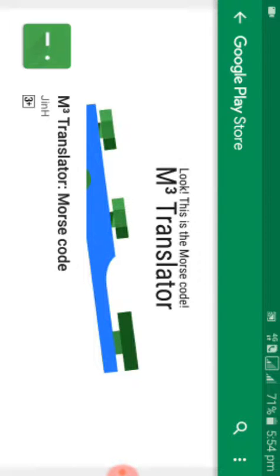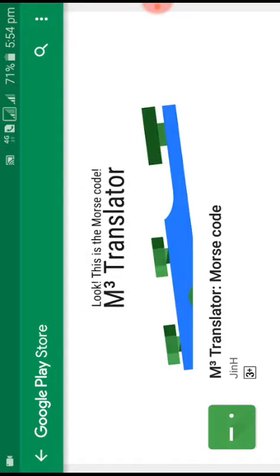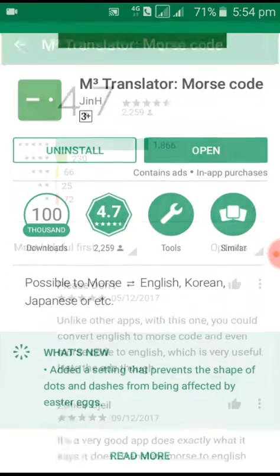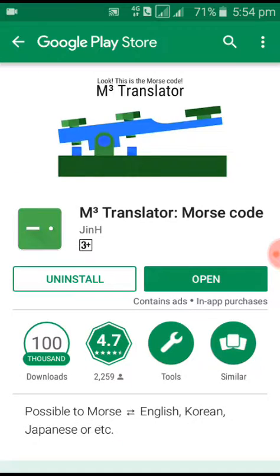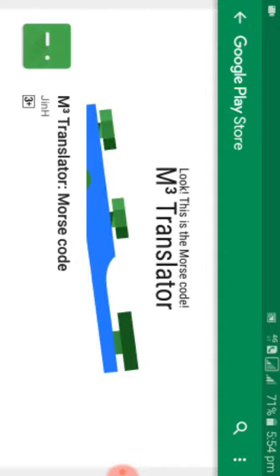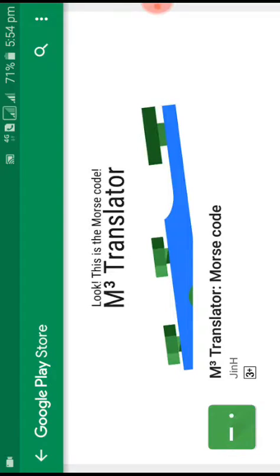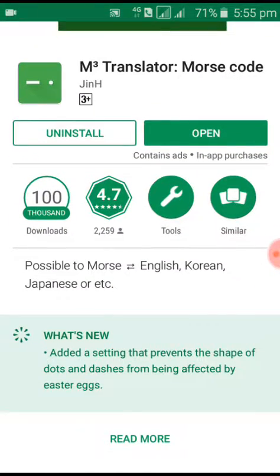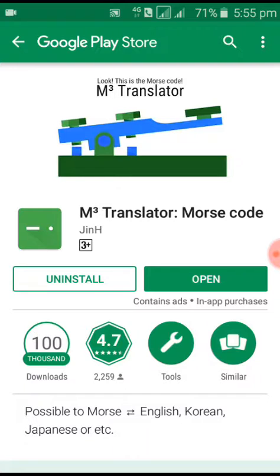Today we're going to see about the WhatsApp secret tricks. You need one app. The app name is M3 Translator. I give this app description and app link in the description. Okay, you can see. After installing it, if you want to send any secret message to anybody, use this app. We can see about this app.